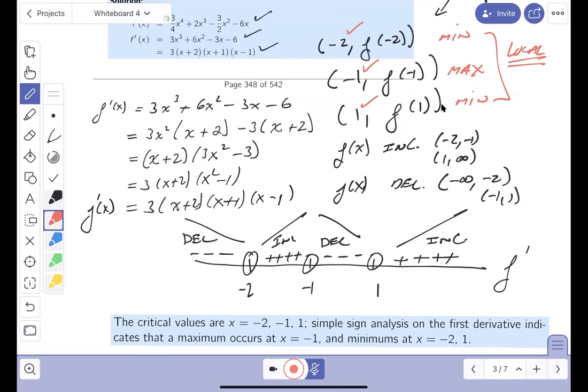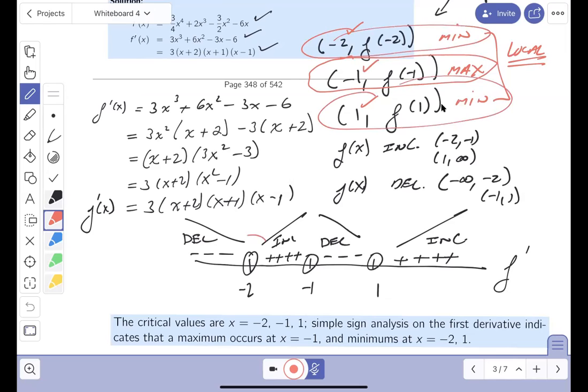And it says, critical values. I got that part. Simple sign analysis in the first derivative indicates the maximum occurs at minus 1. Let's see if we did that. That's right here. Right? Let's keep reading it. And minimum's at minus 2 and 1. I got those written down now. All right. Again, valleys. That's where the minimum occurs, and peaks over here. Okay. Let's go to the next one, which is going to be the next page.